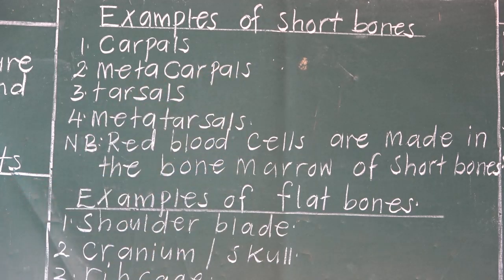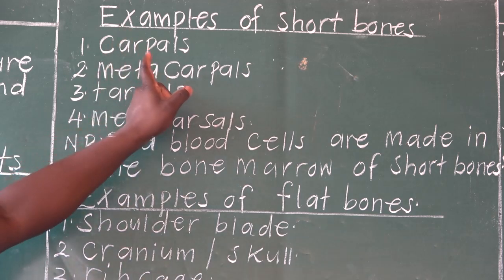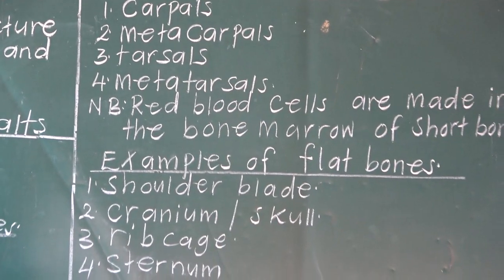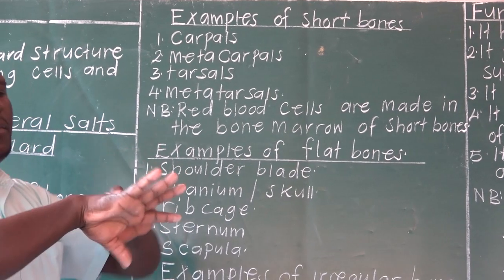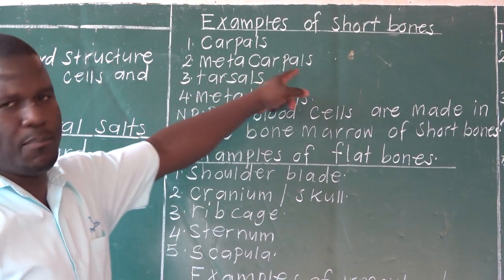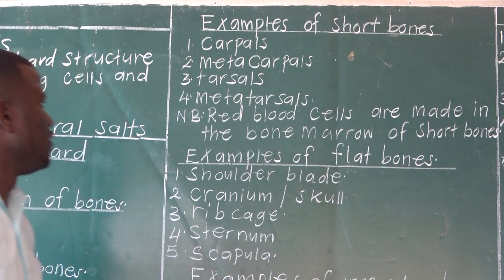Carpals are the bones in the wrist. Metacarpals are the bones found in the palm of your hand. So the bones which form the palm of your hand are called metacarpals. They are examples of short bones.